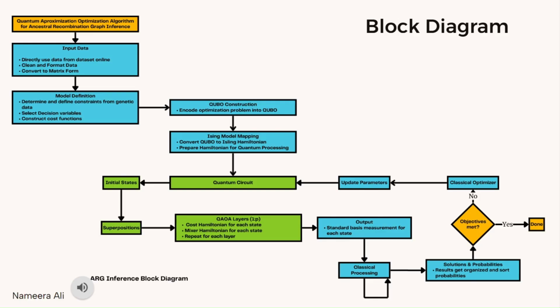This block diagram highlights the specific handoffs between software modules. It starts by putting all possible solutions into a superposition, meaning it can explore many possibilities at once. Then it applies 2 key operations repeatedly. The cost Hamiltonian penalizes bad solutions, like one with too many recombinations. The mixer Hamiltonian helps explore different neighboring solutions. After that, the system is measured, which gives us a probability distribution over possible solutions. A classical optimizer then evaluates those results and updates parameters to improve the next iteration, and this loop repeats until the solution stabilizes, meaning we found a strong candidate for the optimal configuration.